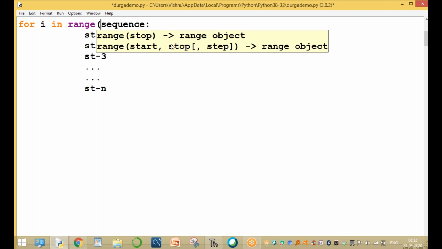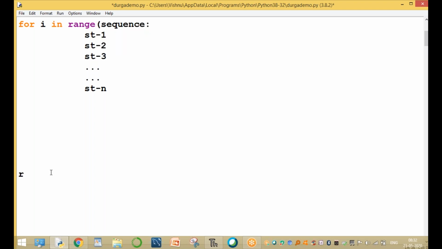Range of start, stop, and step. Here we are using the 3 parameters: start, stop, and step. What is the start parameter? It is the starting value. Clear, guys? Starting value. And the stop parameter.